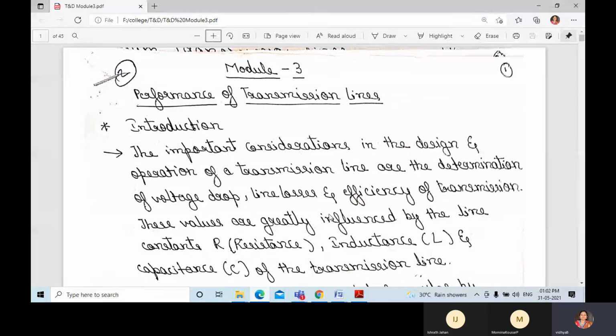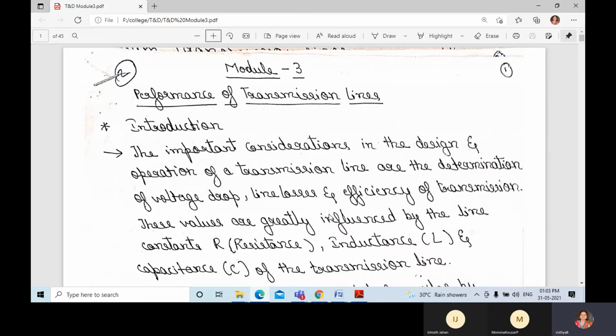Till now, we have completed two modules. In the first module, we discussed generation, transmission, and distribution. In the second module, we discussed transmission line parameters. This is stepwise. In the first module we read about generation, transmission, distribution, in the second module the transmission line parameters, and in the third module, the performance of the transmission line.